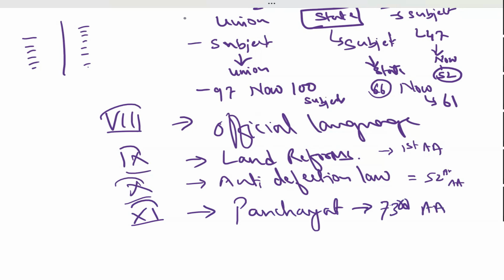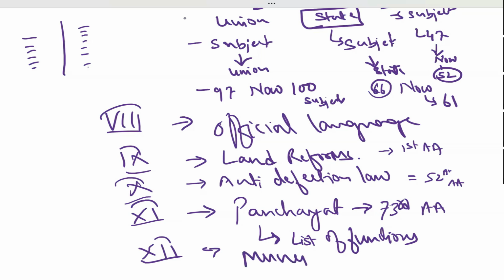Panchayat power. The functions. It is also similar to the 7th schedule. In the 7th schedule, you found that there are subjects on which the union will act, and subjects on which the state will act, right? Similarly, panchayats were given a certain list of functions which they will, in fact, do. There are 29 items mentioned in the 11th schedule on which the panchayats function. Similarly, you have the 12th schedule. The 12th schedule talks about municipalities.